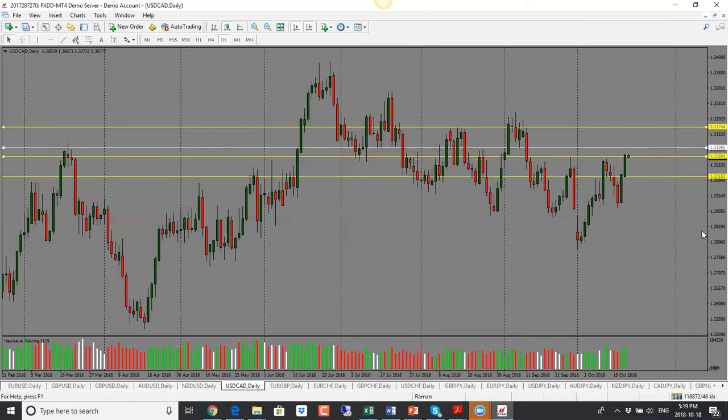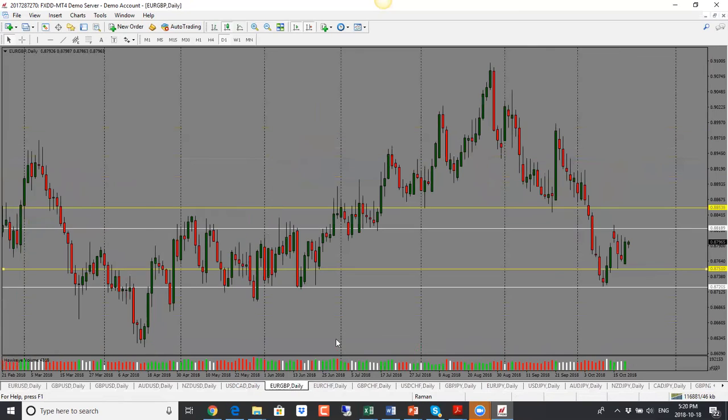And in that case, 1.3020 will be the target to the downside, basically looking for a reversal of this move if price does drop as a result of the positive Canadian dollar data. But if the Canadian data comes out negative, we're likely to see a big move to the upside here. So that's dollar CAD, but overall, just based on the technicals here, bias is to the upside.